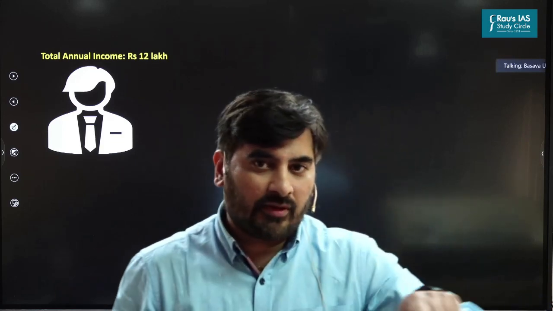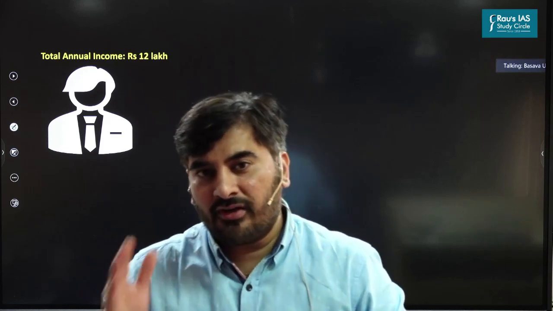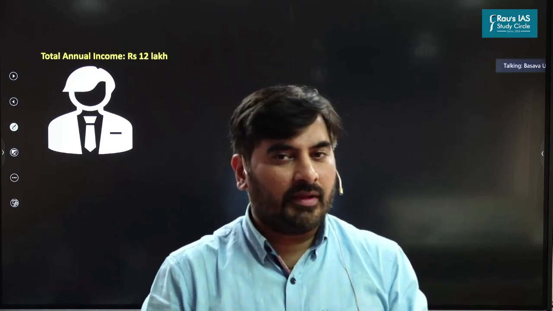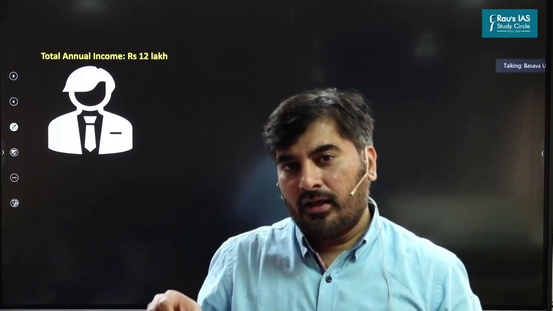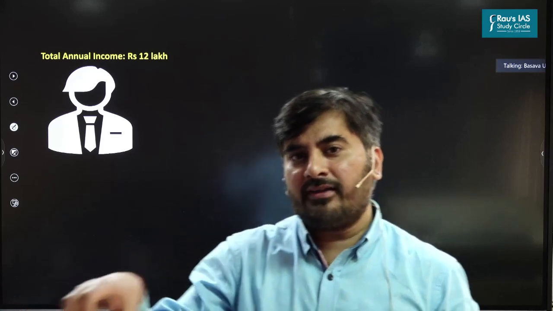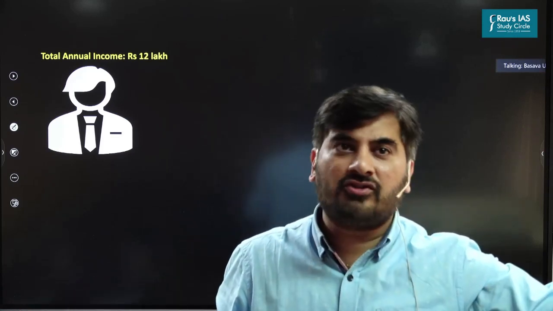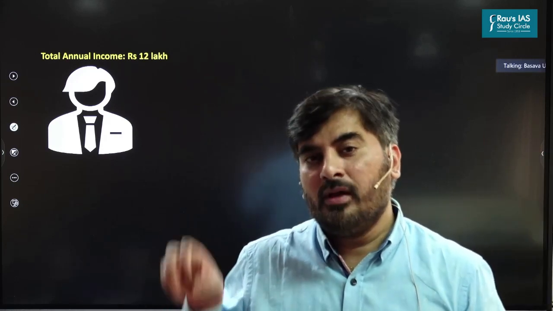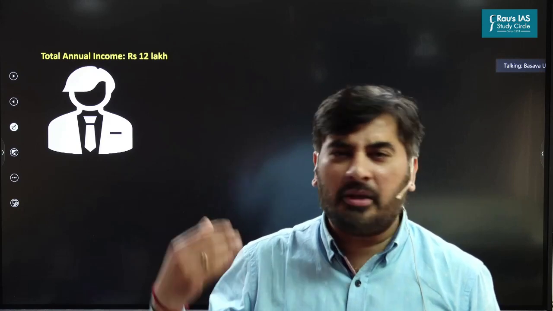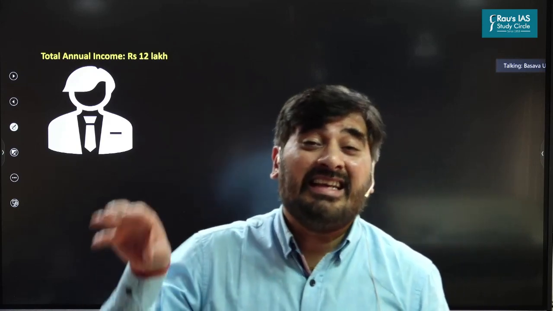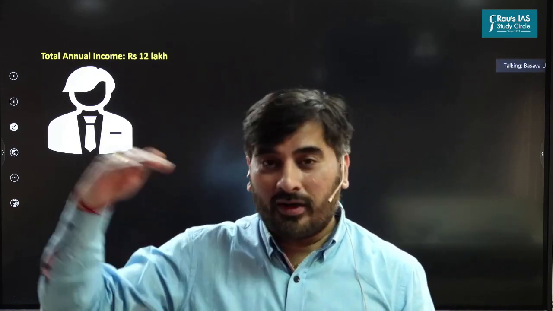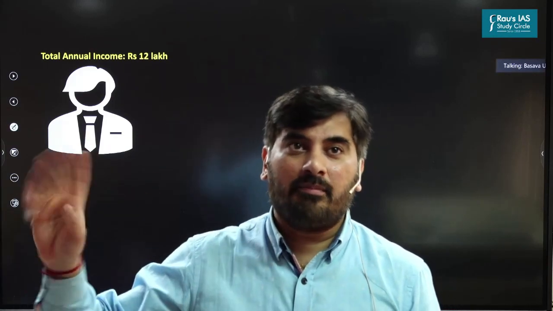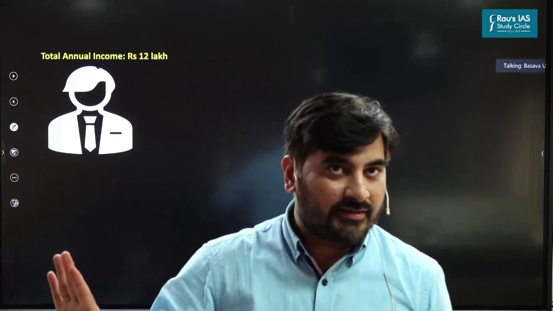So whatever income I'm earning from crypto assets, that income I need to differentiate from the rest. Out of this 12 lakh, I'm earning 10 lakh rupees through all other sources of income, such as say salary, profession, and so on. On this 10 lakh, whatever is the IT slab I belong to, I will pay income tax depending upon the slab. Are we clear on this part?